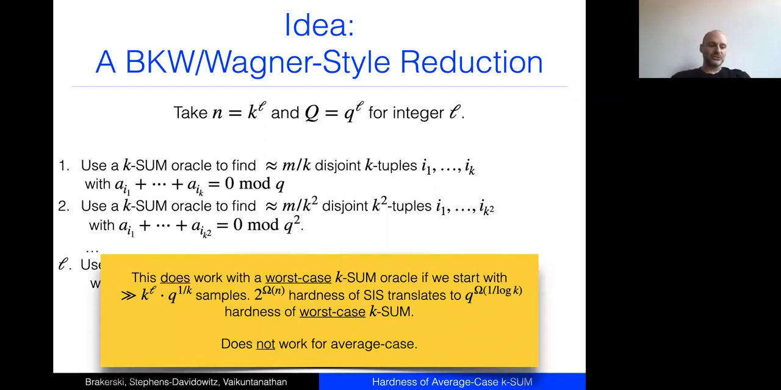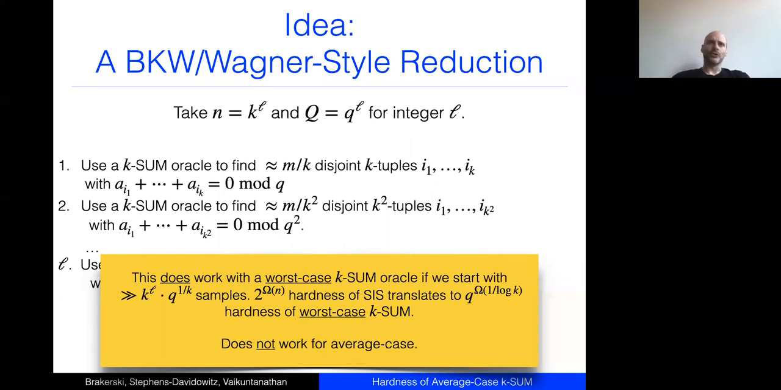In particular, I was vague about how I'm going to find so many disjoint k-tuples. If I have a worst case oracle, then that's not so hard. What do I do? Well, I call it on my m inputs. Then I set aside the k elements that it output for me, and then I call it on the m minus k remaining inputs. I set aside the result. I call it on m minus 2k inputs, etc. And I do that until I'm essentially out of inputs. And that will work in the worst case. You can prove that will work. And that will give q to the order 1 over log k hardness of worst case k-sum.